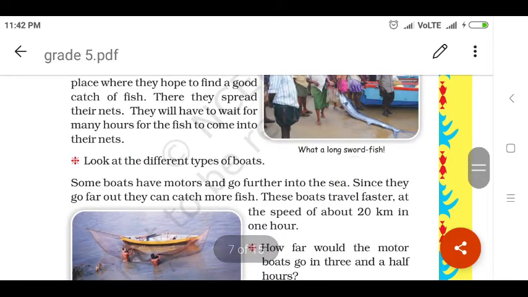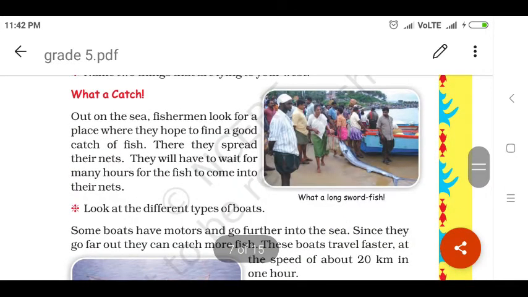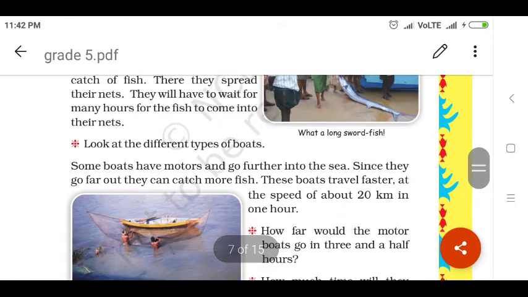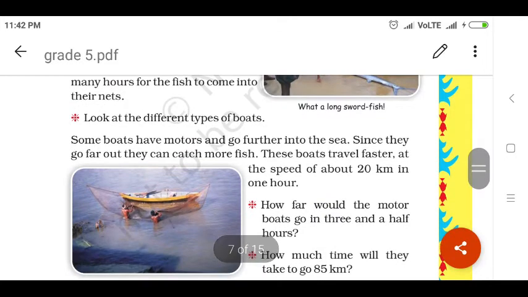Look at the different types of, see here, this man is carrying a long sword fish. That fish is called a long sword fish. Look at different types of boats. See, I already showed you different types of boats, right? Some boats have motor and go further into the sea. Since they go far out, they can catch more fishes. This boat travels faster.